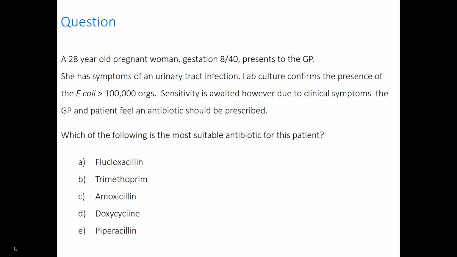Here's a question for you in relation to prescribing in pregnancy. A 28-year-old pregnant woman at 8 weeks gestation presents to you. She has symptoms of a urinary tract infection, and lab culture confirms the presence of E. coli with more than 100,000 organisms.